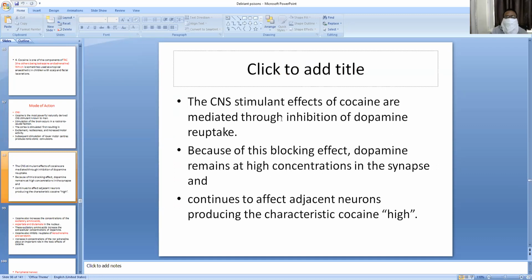The next CNS effect of cocaine is mediated through the inhibition of dopamine reuptake. It is the same effect I told you about in the dopamine reuptake inhibitor. So at the junctions, the accumulation of dopamine and catecholamines, dopamine and noradrenaline, increases, producing high concentrations in the synapses and the characteristic cocaine high.